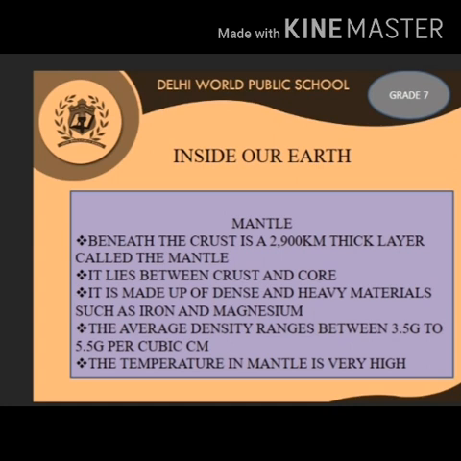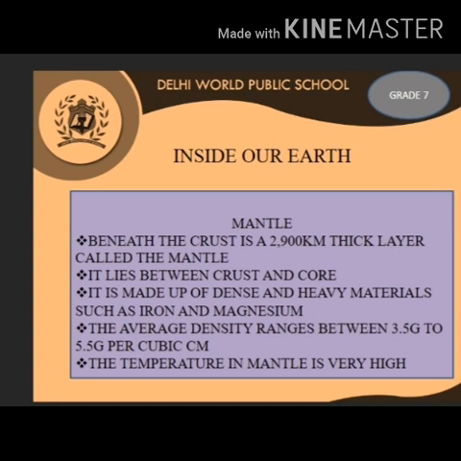The difference between the upper mantle and the lower mantle. The upper mantle has olivine, a very special rock, compounds with silicon dioxide and a substance called peridotite. Okay, so these are the three substances which are there in the upper mantle. So the lower mantle is more solid than the upper mantle.